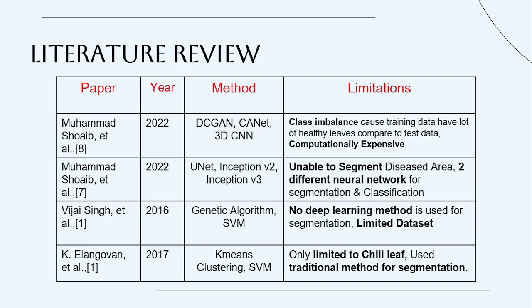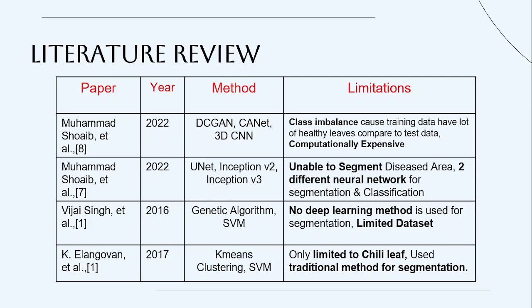First of all, we can see there are two different models, one for segmentation and one for classification. For segmentation they are using CANNet. For classification they are using a 3D CNN. And also DCGAN is really computationally expensive. It's a variant of the generative adversarial network, and it requires lots of computation to generate an image, so it is not quite practical.